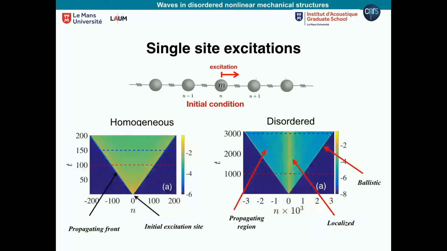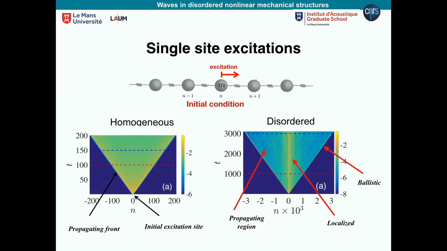So now to see that, not in a movie because it could take a lot of time to always see movies, I will be showing contour plots like that mostly, where the y-axis is time and the x-axis is the particle number. Okay, and then we see the same thing as before. We just see the front propagating. In fact, this propagating front propagates with the effective speed of sound at the low frequencies, which is 1 here, normalized. So we just propagate it like that, spreading the energy. And this is a periodic case, so it's homogeneous.